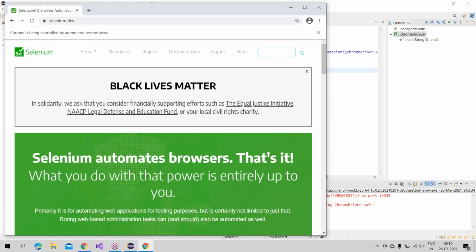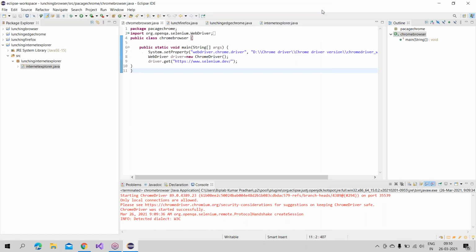So do one thing. Open your Eclipse. Scroll down. Close this one. Write a comment. You know comments, right? Double slash, driver.get command. Click enter there. Always make sure that you write comments.